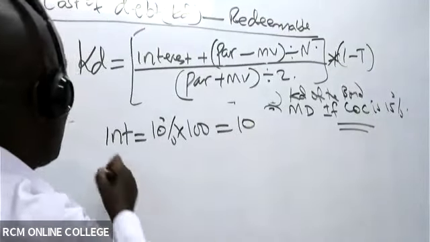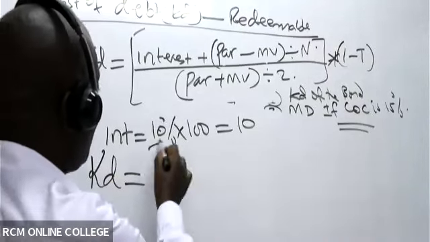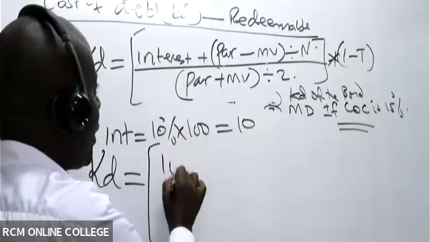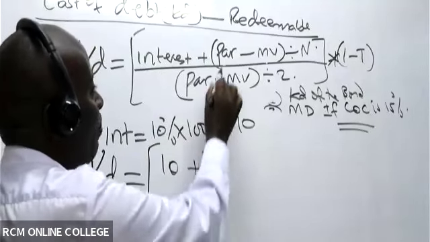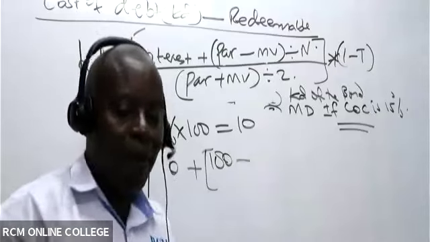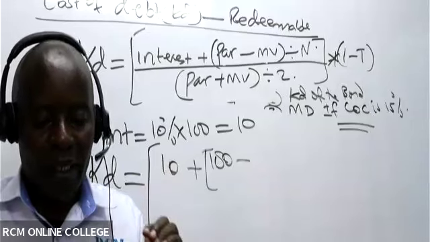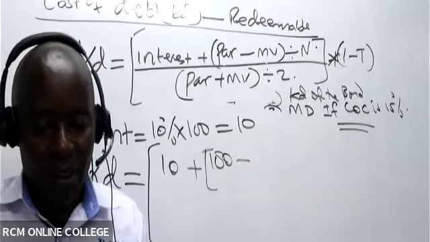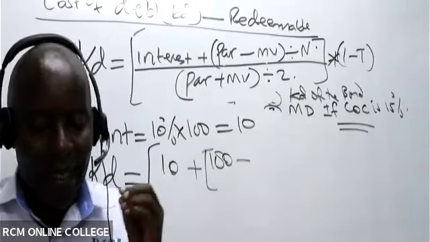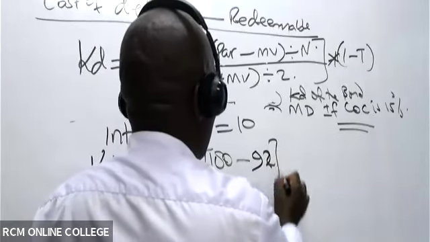And then once I have that, I will be able to plug in everything here. So KD, I have the interest amount. Interest amount is 10 plus the par value. Par value is 100 minus the market value. I bought this from the market at what value? Are you able to remember? What was the 92? So 92, ladies and gentlemen, in this case here is our market price.